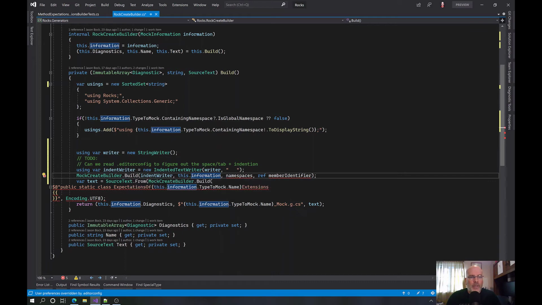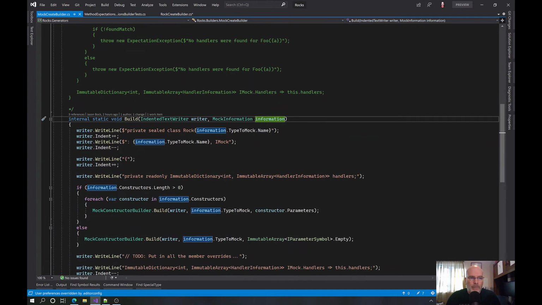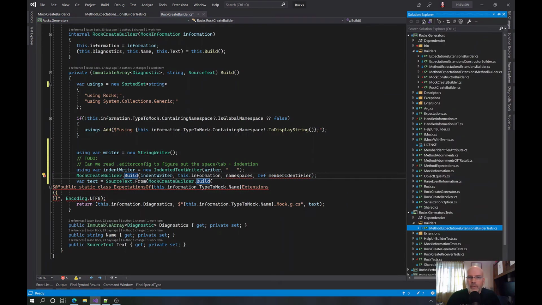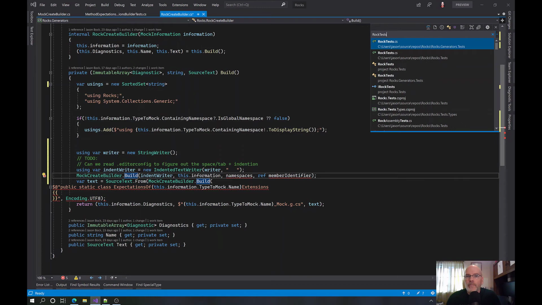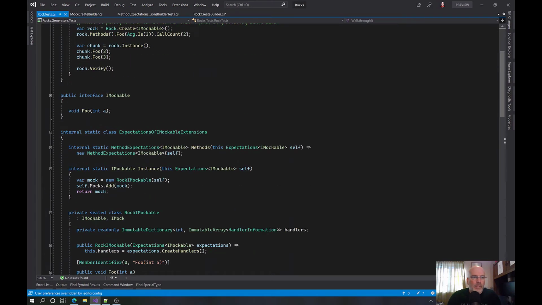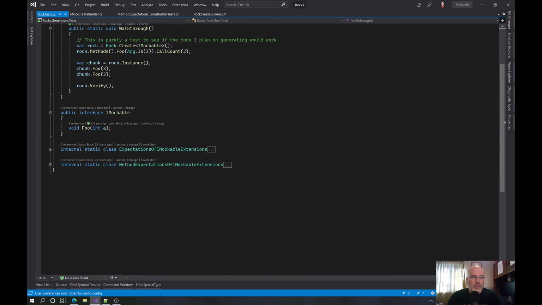Now you have to take the namespaces. No, wait a minute. I don't want the mock create builder. I want the whole thing. RockCreateBuilder, that's what I'm in. So if I go to Rock tests, I need to build this and then also this.